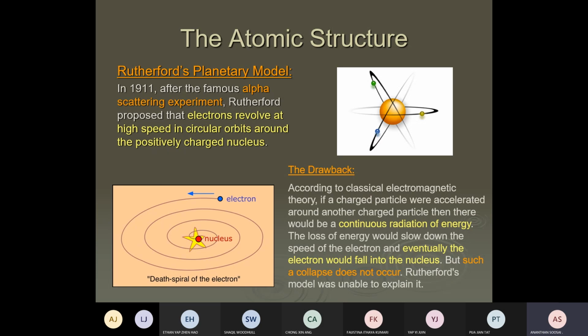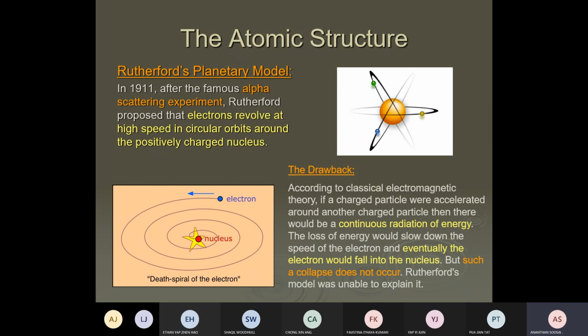Who was the first person to talk about atomic structure? Dalton. Then Rutherford. Rutherford's main contribution was the nucleus with electrons surrounding it. After the Rutherford model we thought it was the best model, but there is a downfall. Rutherford proposed it in 1911 from the alpha scattering experiment, proving that the nucleus is positively charged and surrounded by electrons. But his model had one drawback.